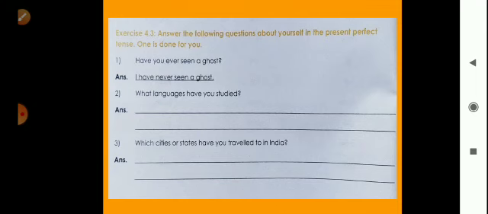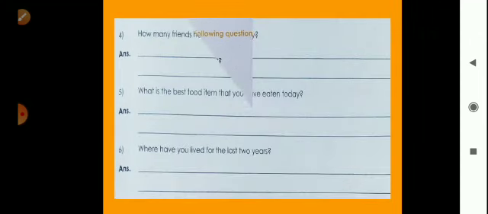Then the fourth example. What is the question? How many friends have you met today? So again you have to write I have met. It's the past participle form of the verb. So, I have met 10 friends today. You can write 5, 2, 3 as you like. Then the fifth question: what is the best food item that you have eaten today?